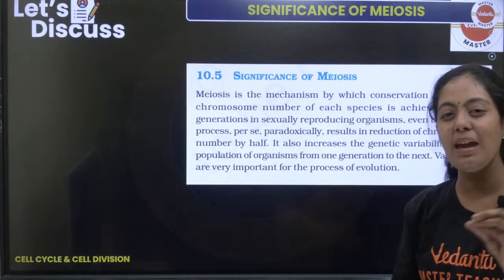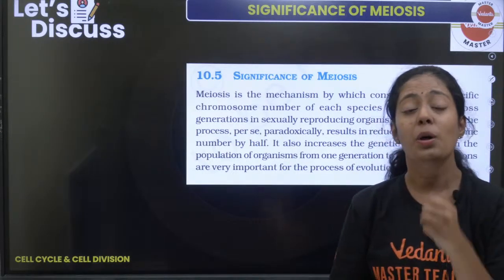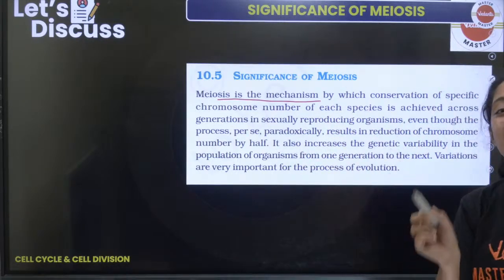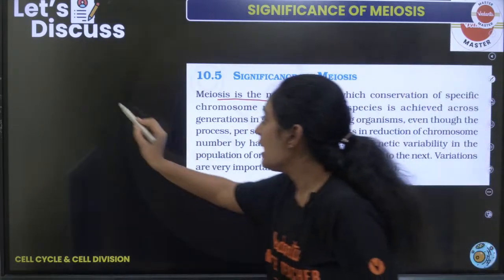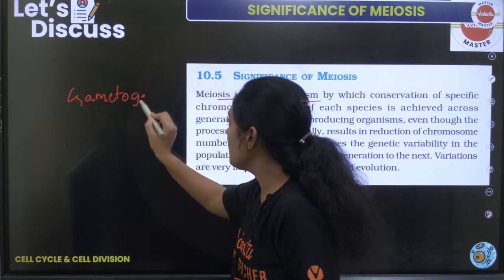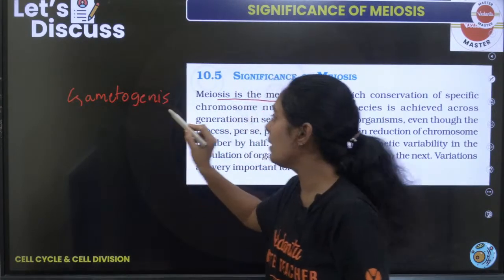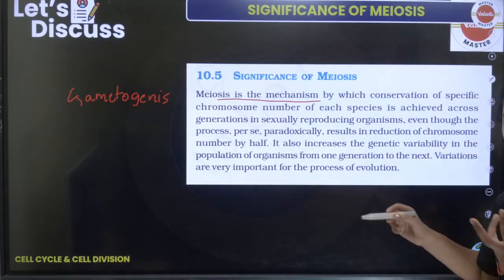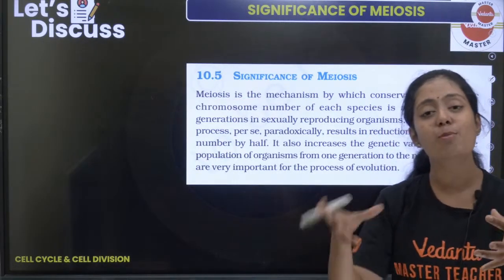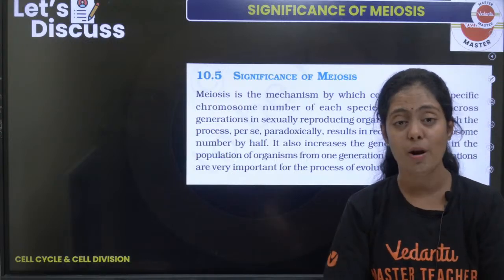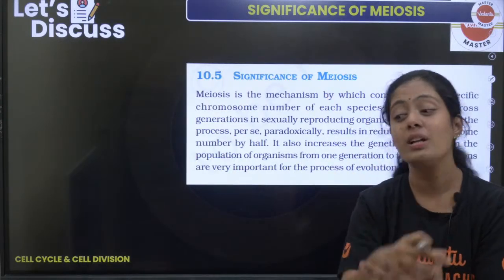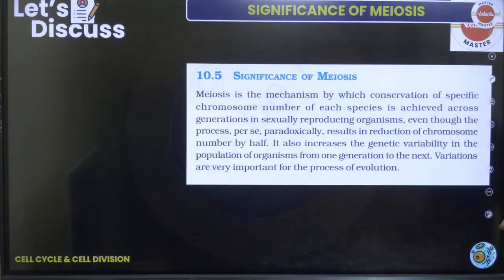Significance of meiosis. ஏன் meiosis வந்து அவ்வளோ முக்கியம்? Because meiosis is the division that is involved in gametogenesis. என்னோட gametogenesis-ல இதுதான் பசங்களா involve ஆயிருக்கு. So imagine if both the gametes were diploid in nature, diploid plus diploid would have produced tetraploid. Just because my sperm is haploid and egg is haploid, my zygote is diploid. That is very, very, very important.